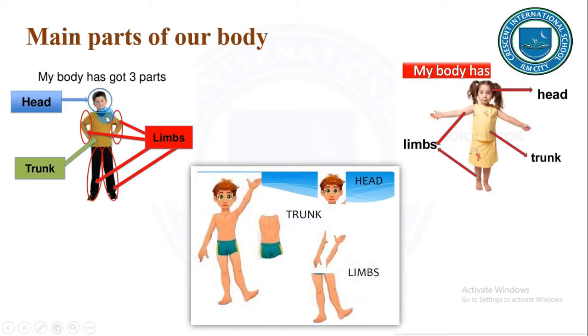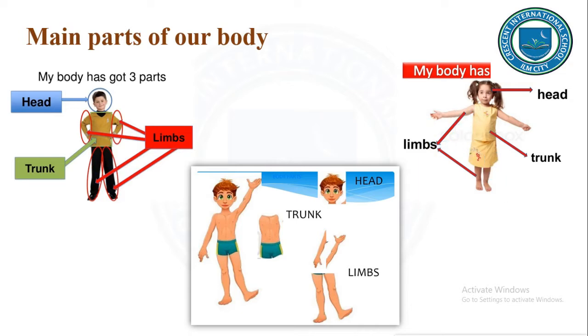Yes, over here the boy and the girl both have a head. What about the trunk? The boy and the girl have the trunk. And what about the limbs? The boy has the limbs, whereas the girl also has the limbs.